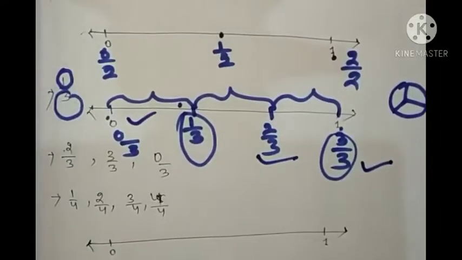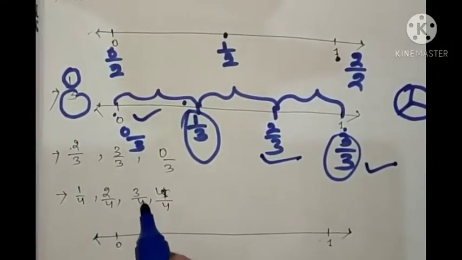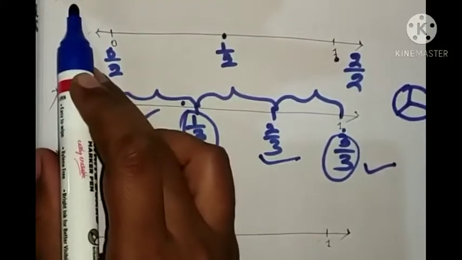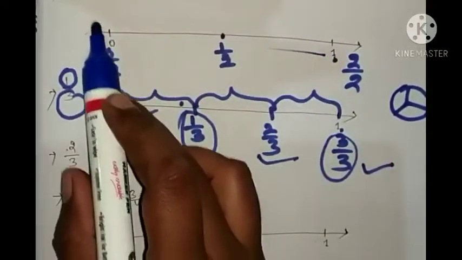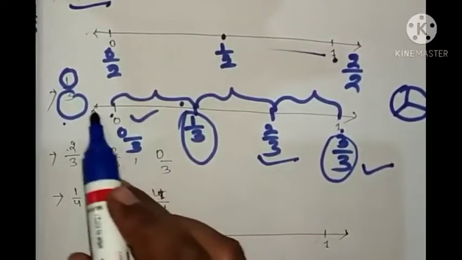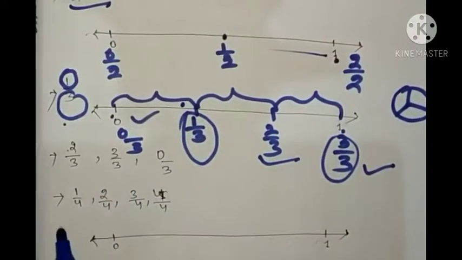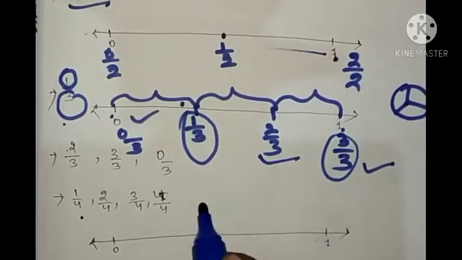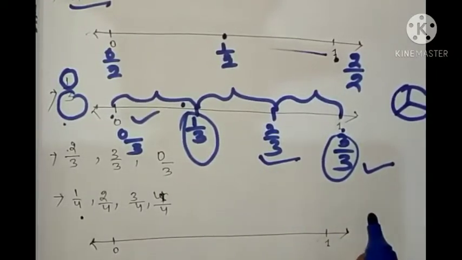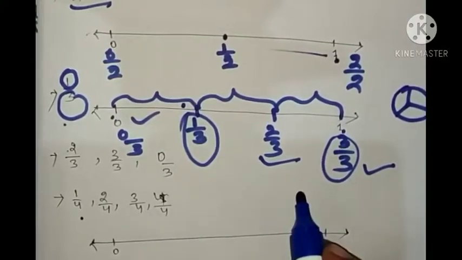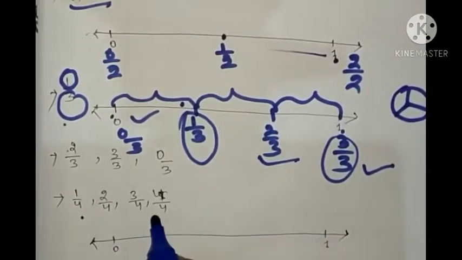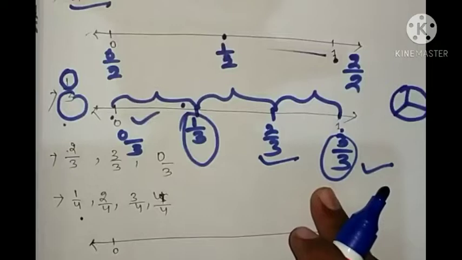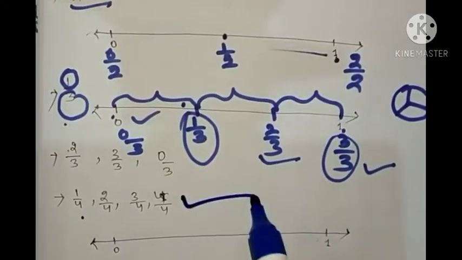So like that you can make 1/4, 2/4, 3/4, 4/4 in a number line. Like here 1/2 means one whole is divided into 2 parts. 1/3 means one whole is divided into 3 parts. So 1/4 means one whole is divided into 4 parts. So you divide the number line into 4 parts. Okay. Then from 0 to 1, first part 1/4, second part 2/4, third part 3/4 and last is 4/4. So as we have done these first two, you will do this one by yourself.